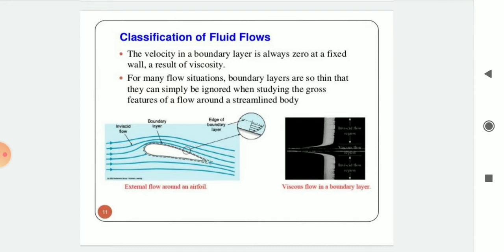You can see in the figure viscous flow in a boundary layer and external flow around an airfoil: inviscid flow, boundary layer and edge of the boundary layer. We can see this in boundary layer theory.